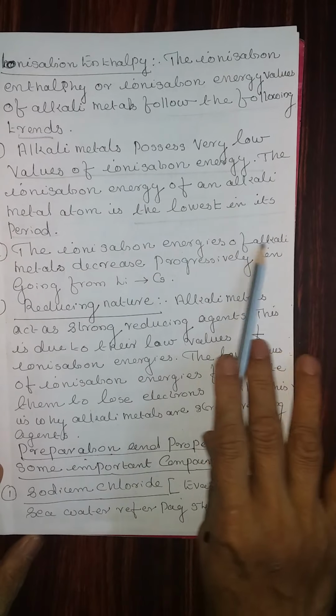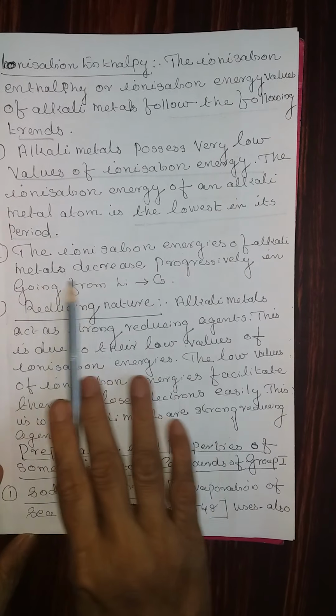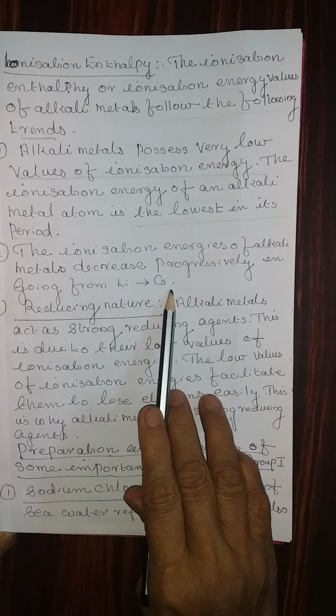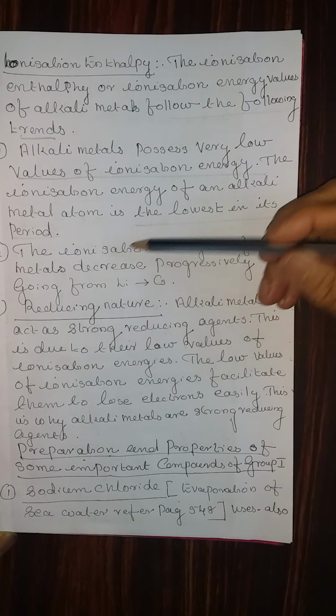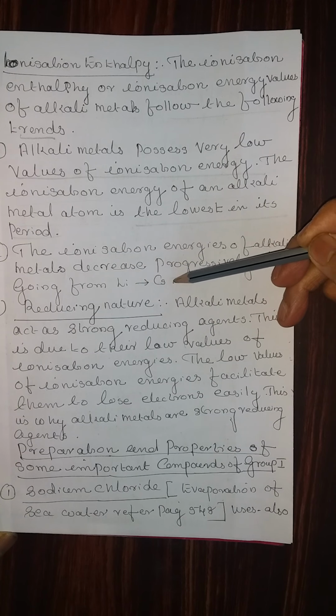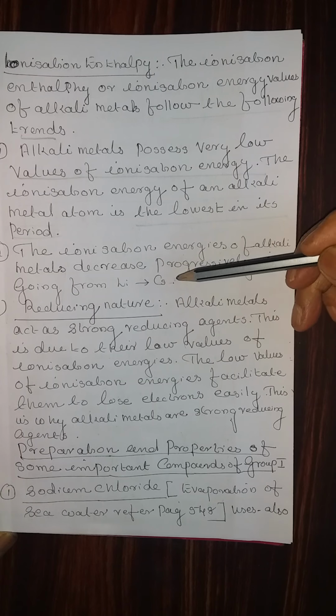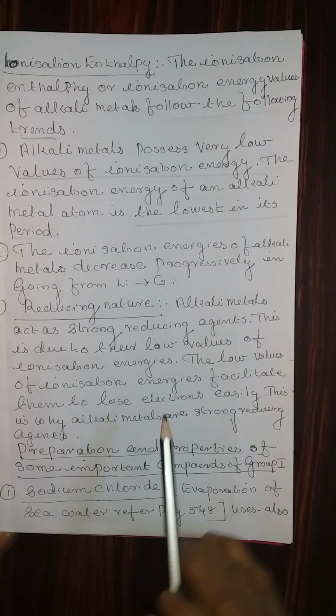The ionization energies of alkali metals decrease progressively in going from lithium to cesium. That means ionization energy decreases down the group. That means cesium is the metal which has the lowest ionization energy.